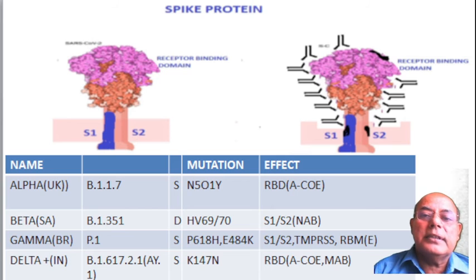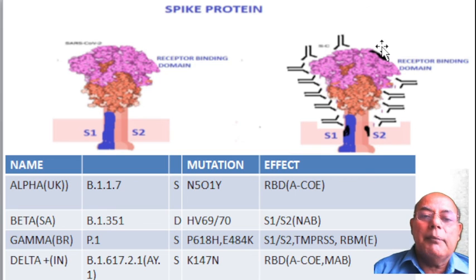I want to mention three more points. There may be minor drop in efficiency of vaccine, but as you see here, even after mutation, there are many antigenic sites free where a neutralizing antibody will combine, and after booster dose, efficiency of vaccine increases. The second line of defense is memory T and B cells.